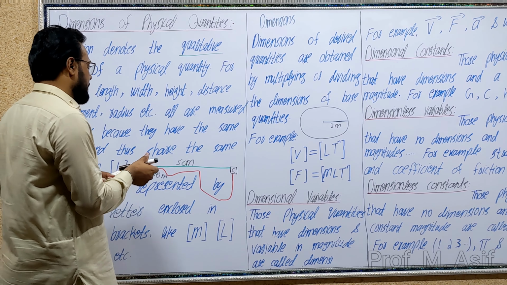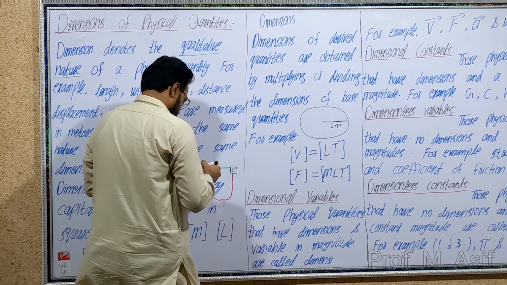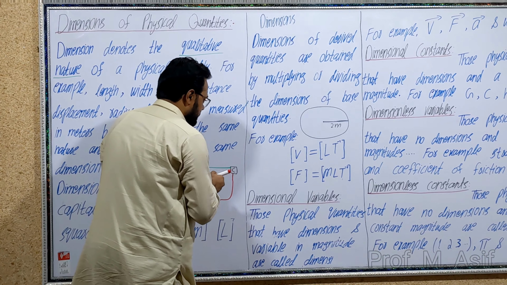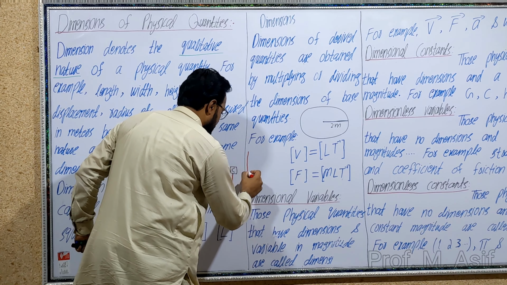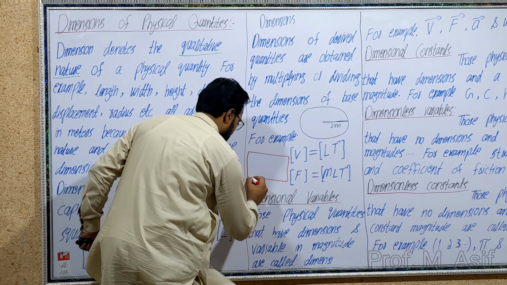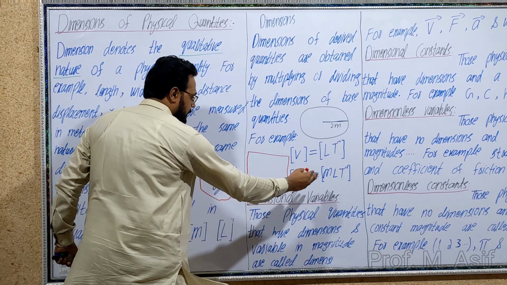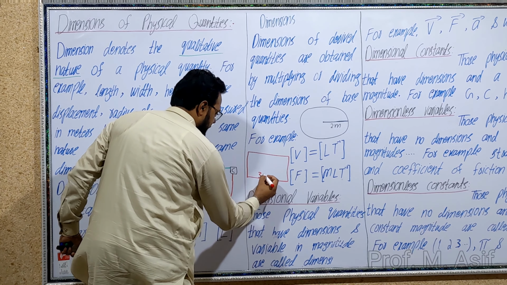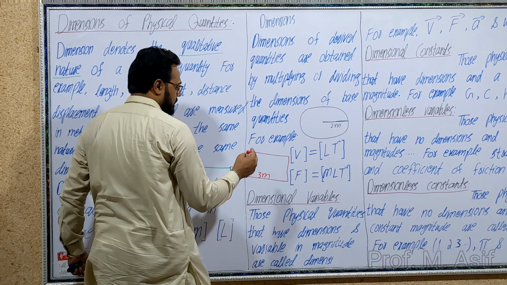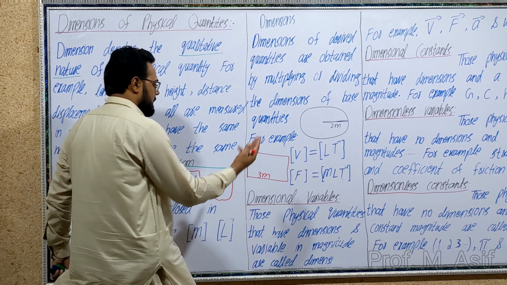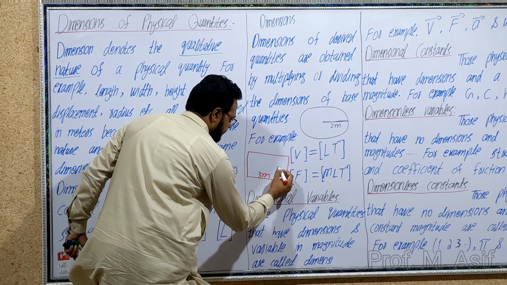Take another example. The length of this box is 3 meter, and the height or width of this box is 2 meter.